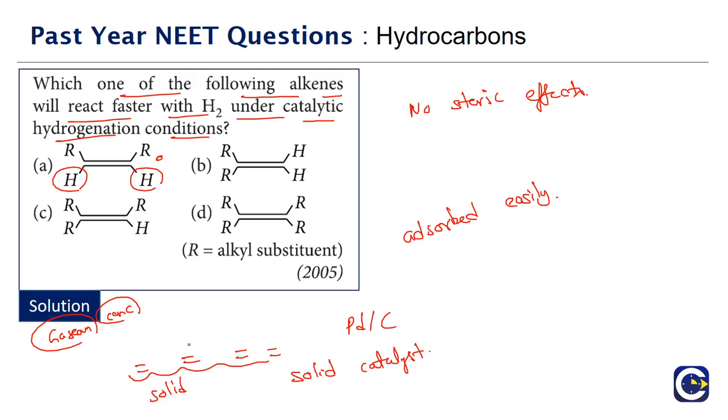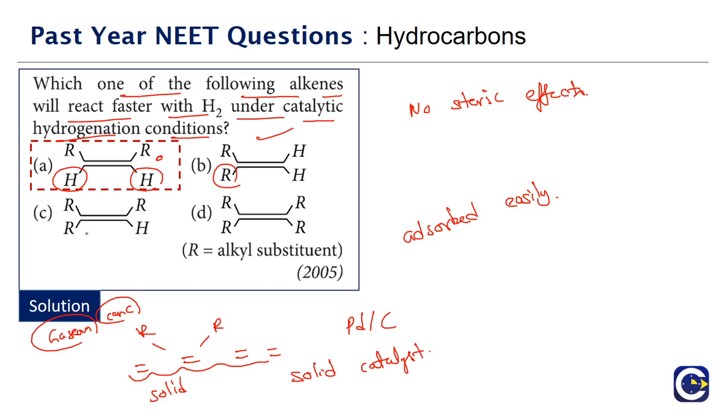It will be able to come and easily adsorb on the surface of the solid, with both the bulkier groups on the other side of the metal surface. So among the alkenes given, the cis form will easily get adsorbed on the surface of the solid catalyst, and hence the catalytic action will also be higher. Whereas in option B, on one side we will definitely have a bulkier group.